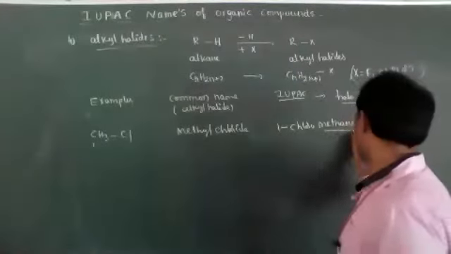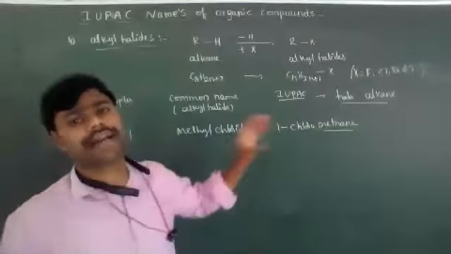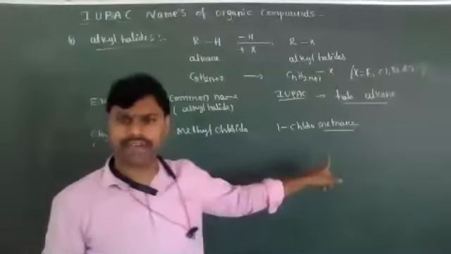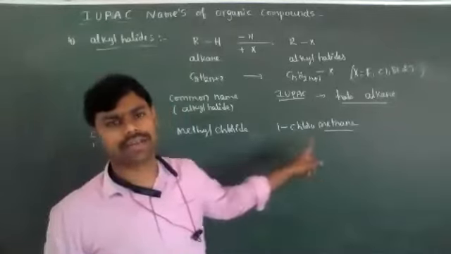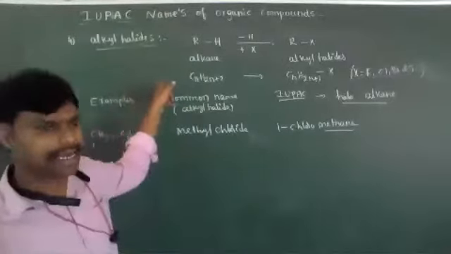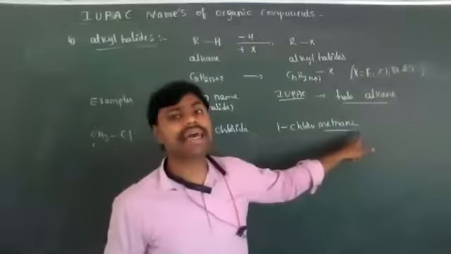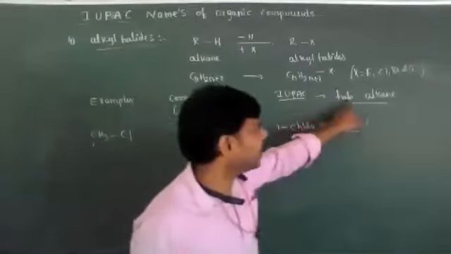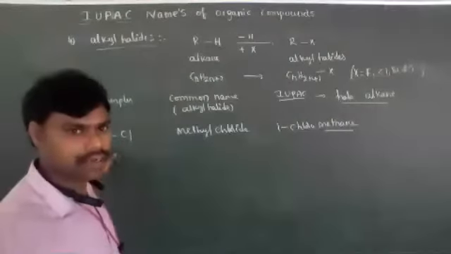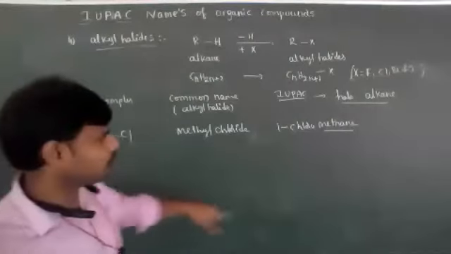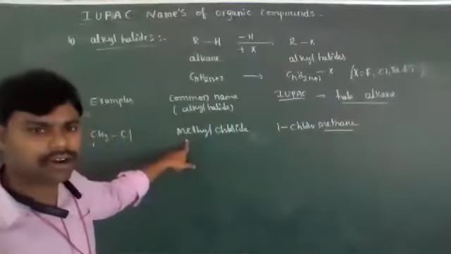1-chloro-methane. See, the alkane completely, because halogen compounds are derivatives of alkanes only. That's why they are called alkyl halides. Alkyl halides are the derivatives of alkanes. So it is haloalkane: the chlorine substituent is present on the first carbon and all are single bonds only. That's why it is called 1-chloro-methane, but its common name is methyl chloride.